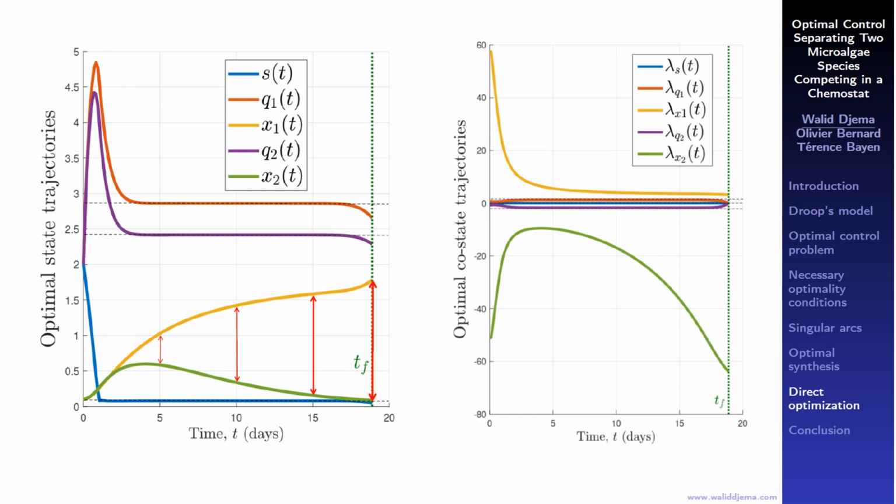The co-state trajectories, on the right, satisfy the optimality conditions, and particularly the transversality conditions. There is one switching instant in the control, and it corresponds to lambda s, the co-state of S, equal to 0. Moreover, we notice that a turnpike-type behavior appears in the trajectories of S, Q1, and Q2, as well as in their corresponding co-states. In particular, we highlight that the trajectory of S evolves most of the time around the constant Sc, maximizing the function delta.